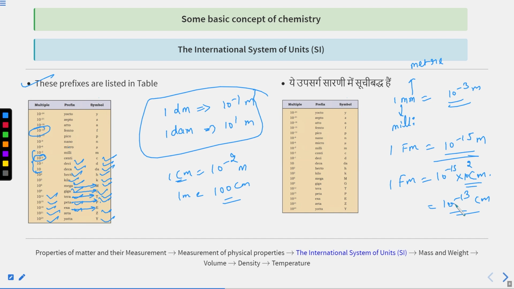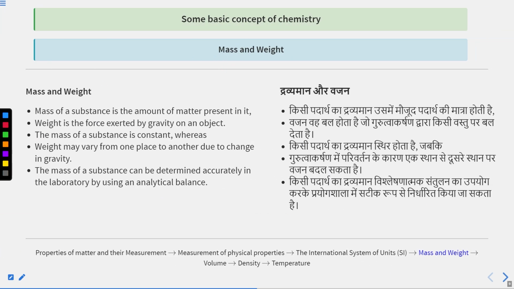It means you can say in meter the value is less, and in centimeter the value is more. Okay, you can see negative 15 and you can see negative 13. We have put this value, 1 meter is equal to 100 centimeter. So we have to add minus 15 and plus 2, you will get minus 13. So 10 raised to the minus 13 centimeter is equal to 1 femtometer. Then let's understand the properties and their interconversion.